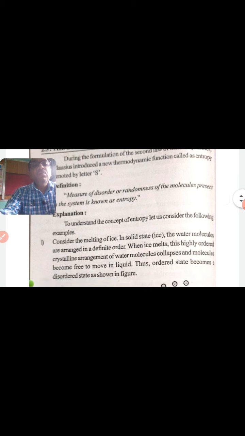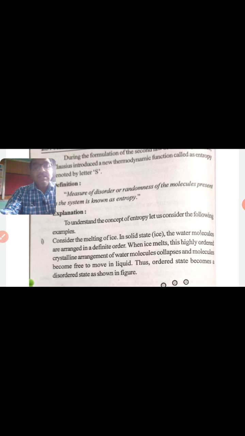To understand the concept of entropy, let us consider the following examples. Consider the melting of ice. In solid state, the water molecules are arranged in a definite order. When ice melts, this highly ordered crystalline arrangement of water molecules collapses and molecules become free to move in liquid.